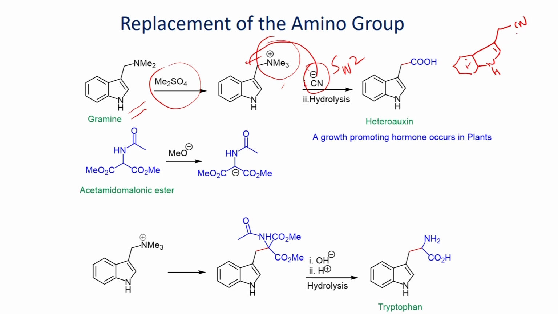In this reaction, it has been further converted into carboxylic acid by hydrolysis. So, if you have nitrile compound, you can convert into carboxylic acid by acid hydrolysis.